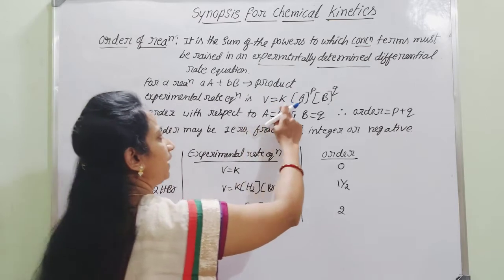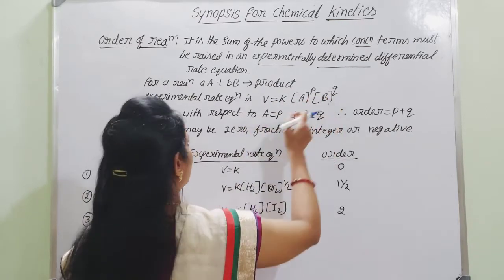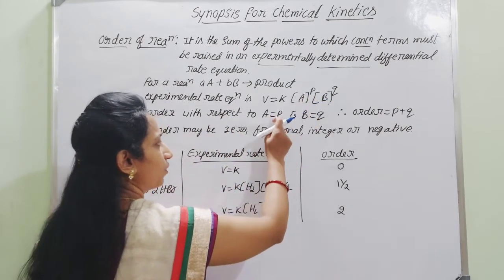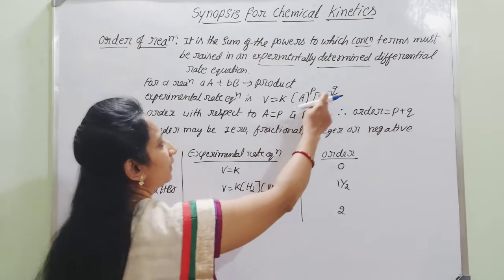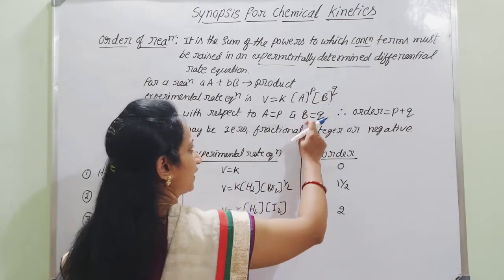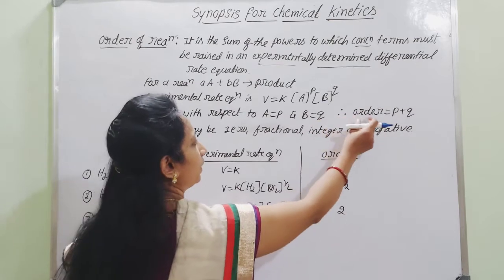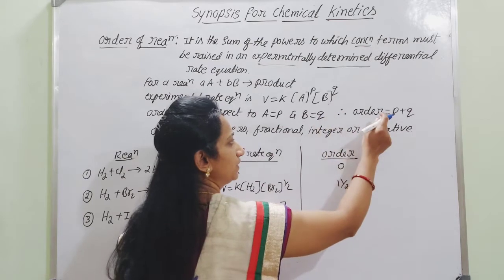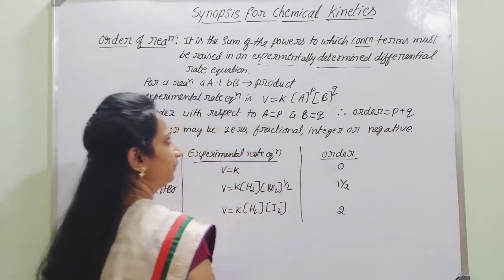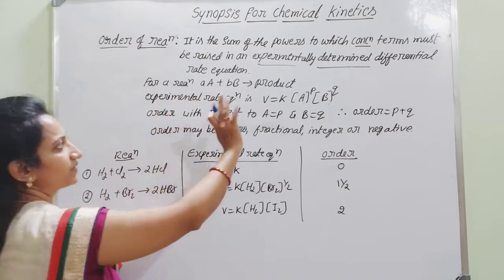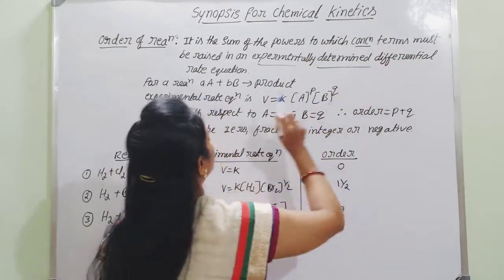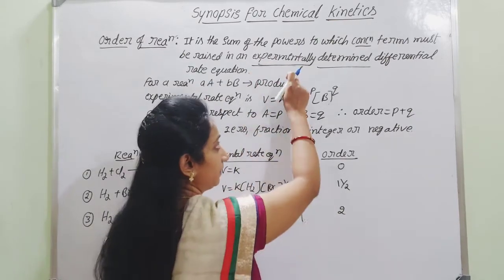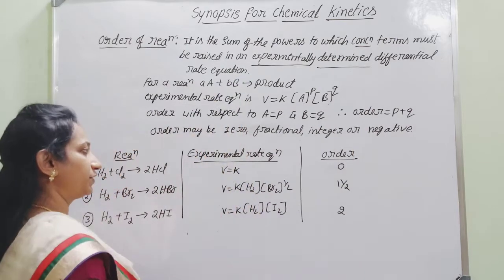Therefore, V is equal to K into [A] to the power P and [B] to the power Q. Then the order with respect to A is found as P experimentally, and the order with respect to B is found as Q experimentally. Then the total order is equal to the sum of the powers, that is P plus Q. Got it? Therefore, the order of reaction is the sum of the powers to which the concentration terms must be raised in an experimentally determined differential rate equation, and experimentally is most important.